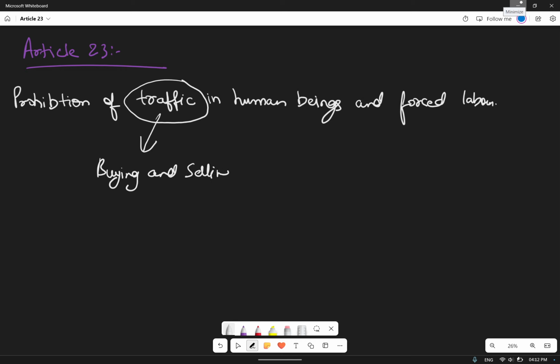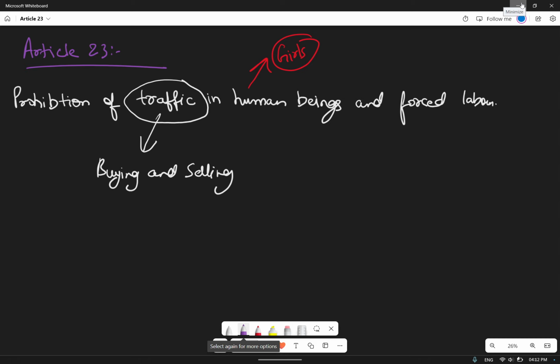Trafficking mainly deals with, as we have generally seen, girls. Small girls are being kidnapped and sent to multiple different nations, exported.